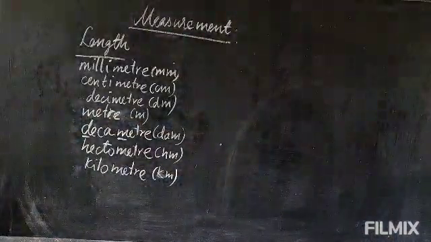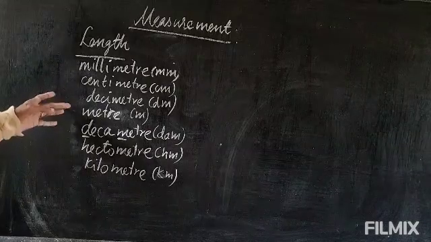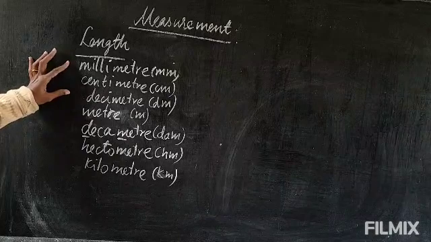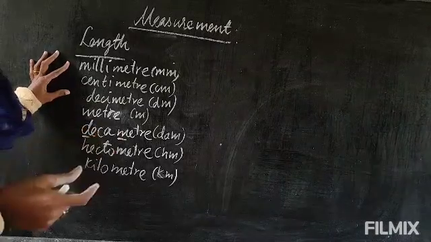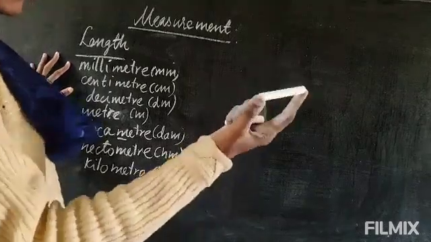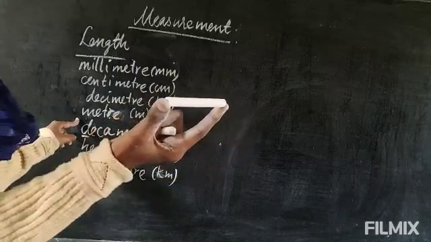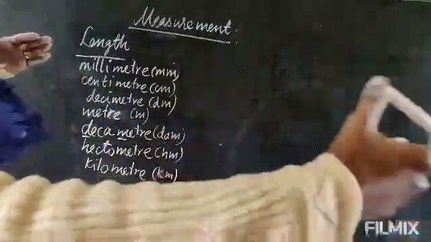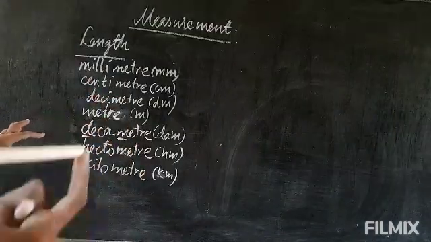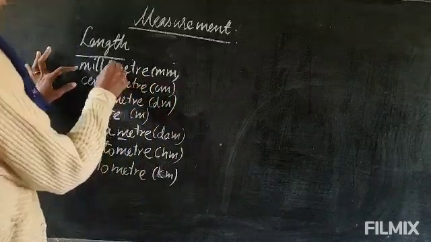Okay, now we will see length in detail. Which measurement will we use for what? Now, for short length, suppose the length of this chalk piece, which is very small. For this you will not use the meter. The meter is for longer distances, a little longer. So for this, you will use millimeter, otherwise centimeter. That way you will use.